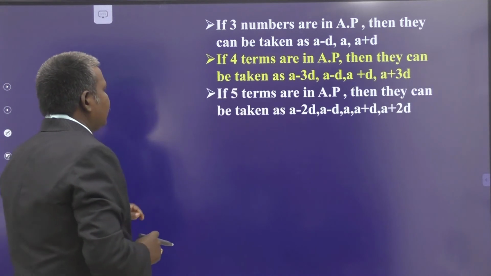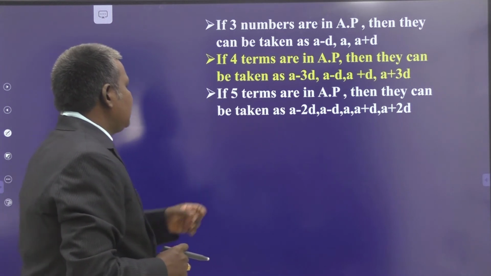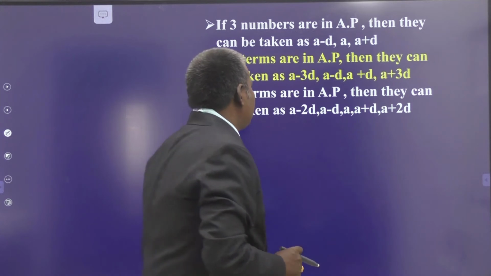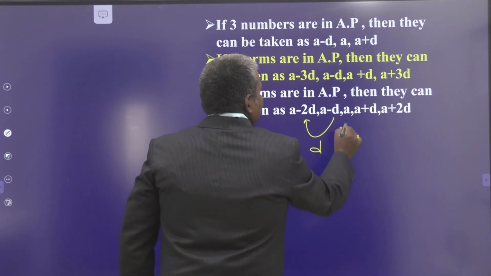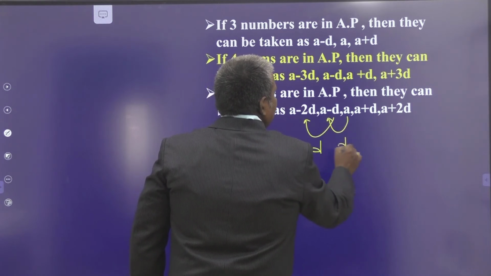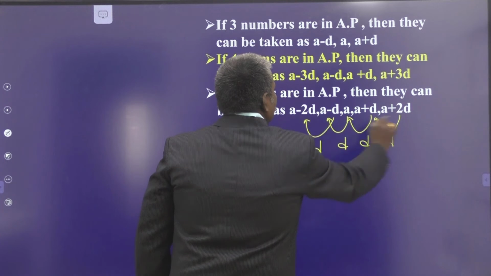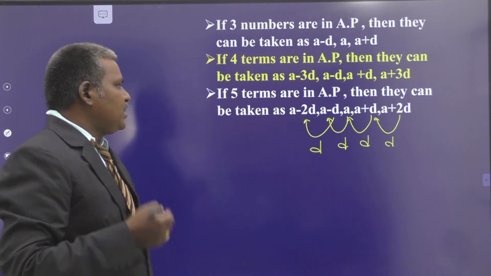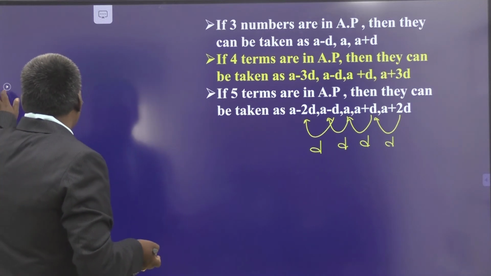Next one. If 5 terms are in AP, then they can be taken as a minus 2d, a minus d, a, a plus d, a plus 2d. What is the difference from here to here? d. The difference from here to here is also d. Here to here is d, and here to here is also d. So suppose 5 numbers are there, you have to maintain in this manner: a minus 2d, a minus d, a, a plus d, a plus 2d, like that.